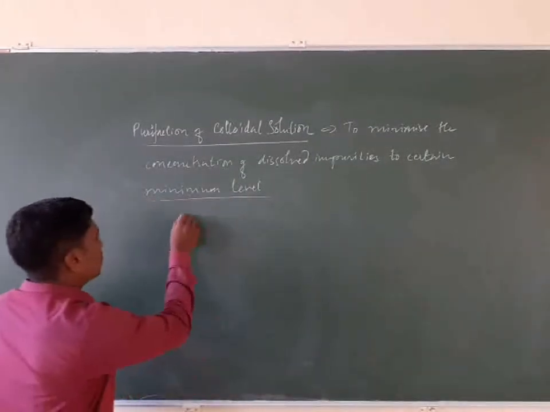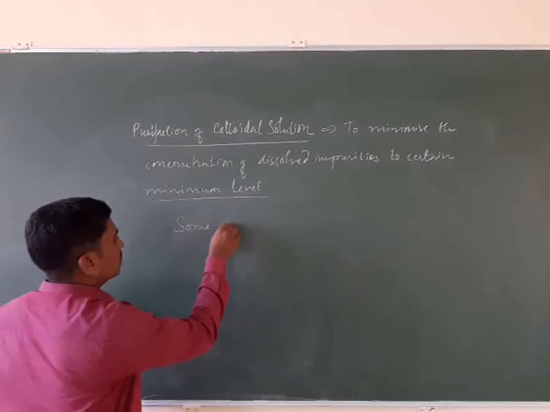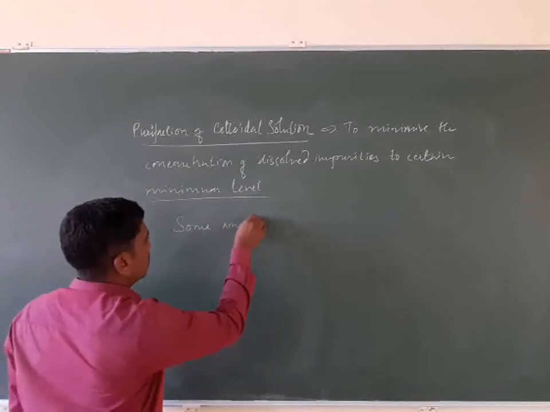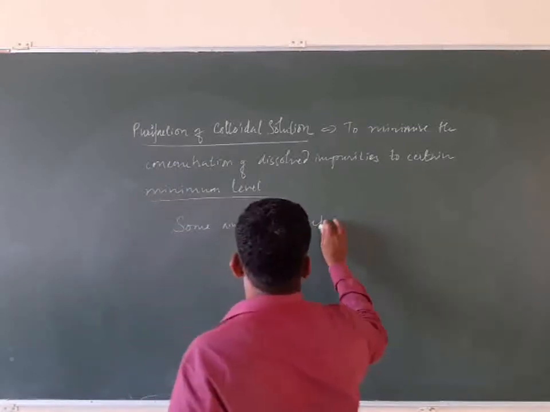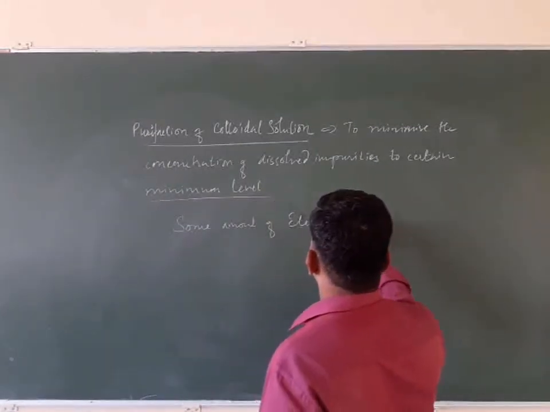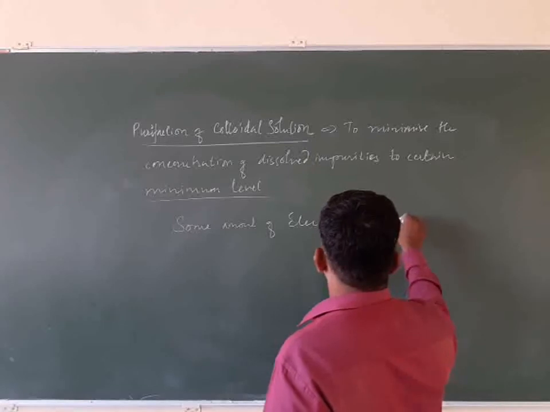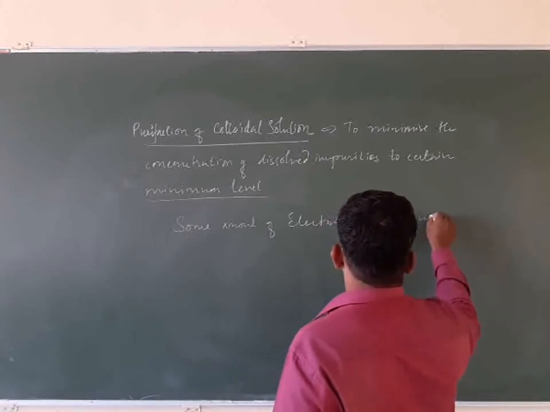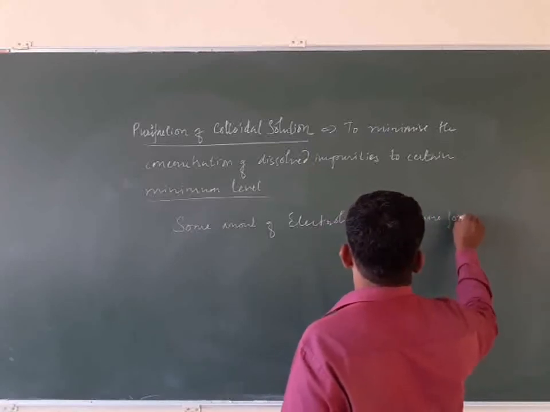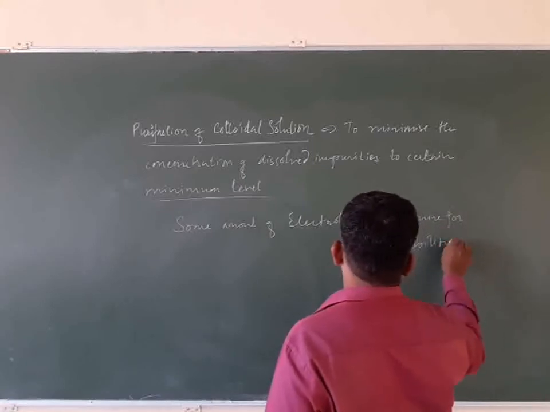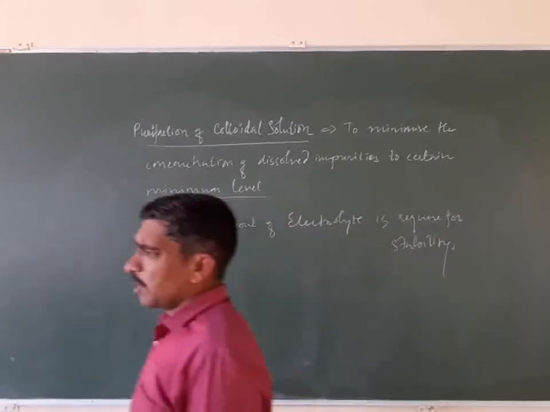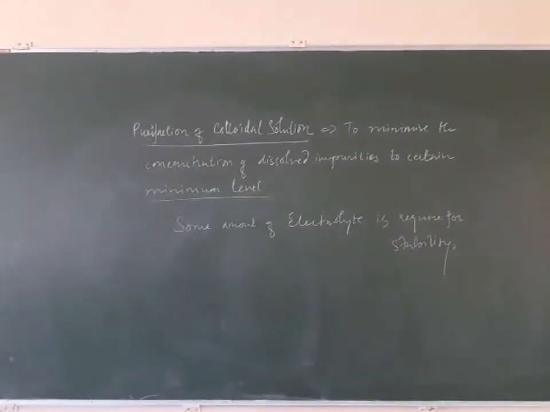Some amount of electrolyte is required for stability.